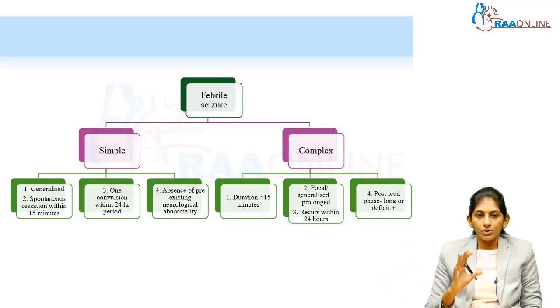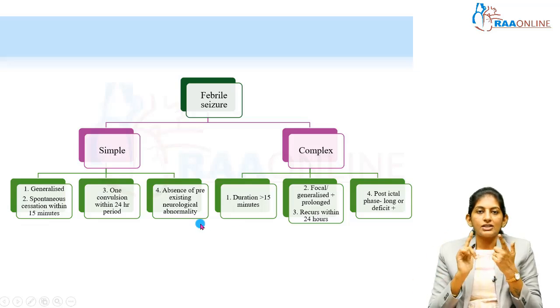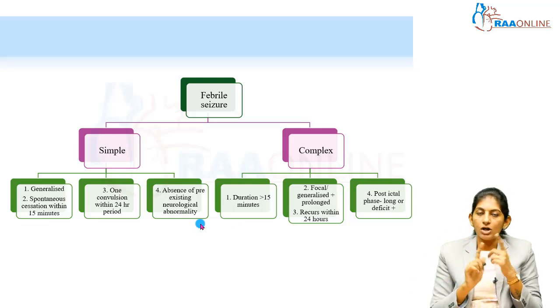Okay, so coming to the simple febrile seizure. Simple febrile seizure means all these 4 criteria have to be fulfilled. Only then will you label it as simple febrile seizure. So what are these 4 criteria? Number 1, it should be a generalized tonic-clonic seizure. Second, it should last less than 15 minutes, with spontaneous cessation within 15 minutes. Third, in the 24-hour period, there has to be only one convulsion, not more than that.